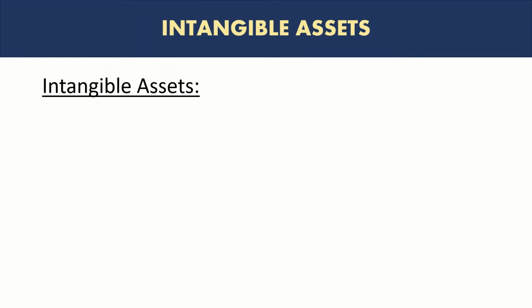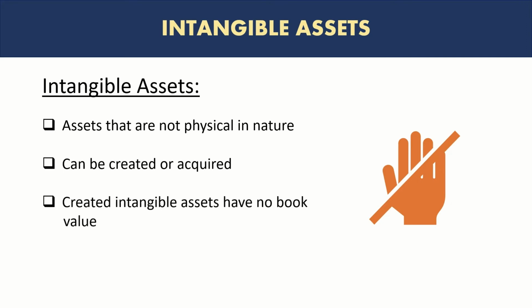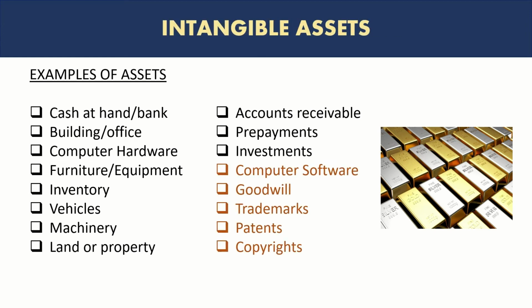Let's look at intangible assets. So it depends on whether the assets by nature are physical or not. These assets can be created or acquired. However, created intangible assets have no book value. Intangible assets can be definite or indefinite, which means that they can have a fixed or defined period. They could also have an indefinite or undefined period. So going back to our list of assets again, the examples of intangible assets are computer software, goodwill, trademarks, patents, and copyrights. And as you can see, all of them are pretty much non-physical in nature. That's why they are considered intangible assets.